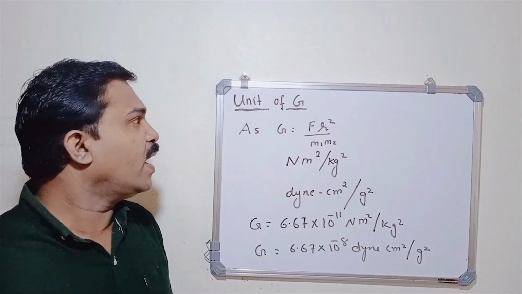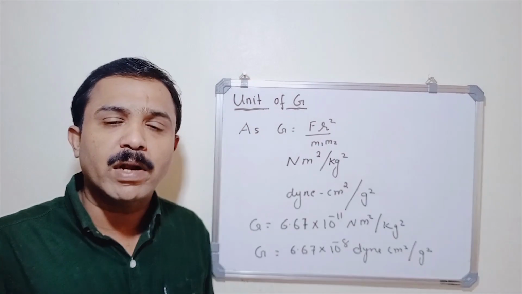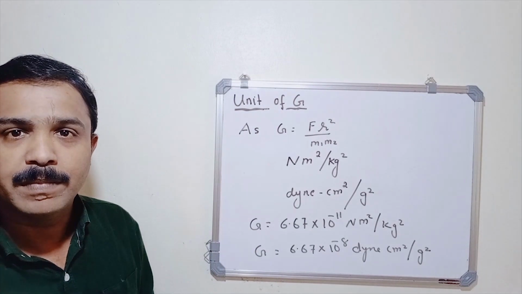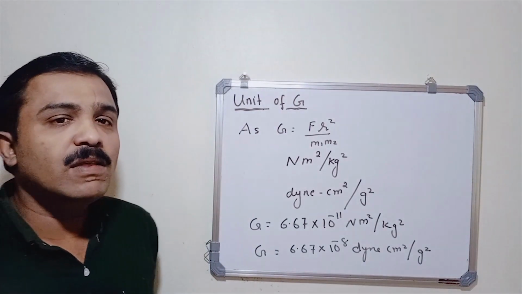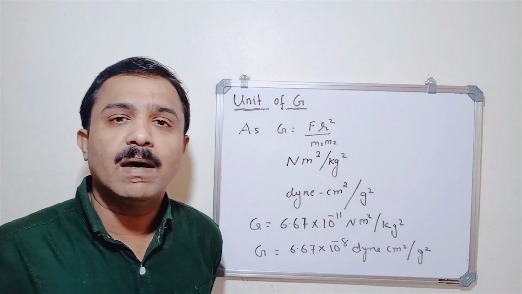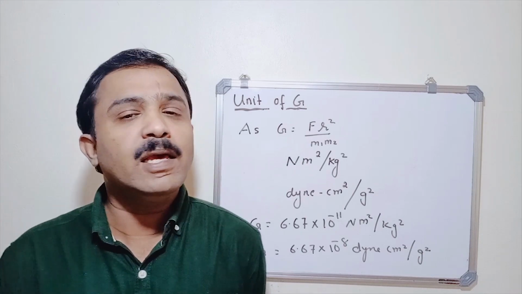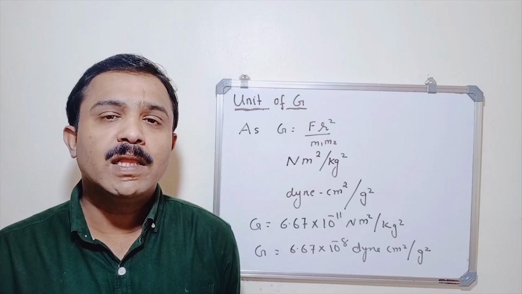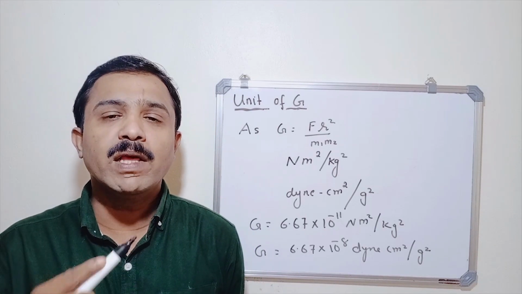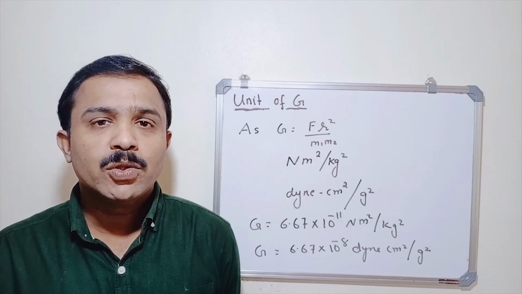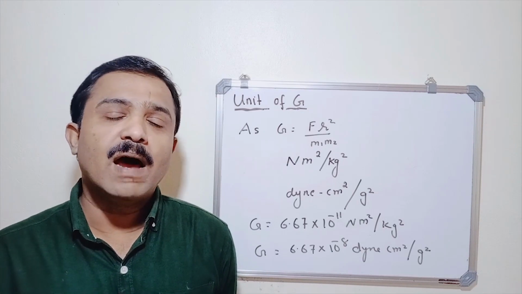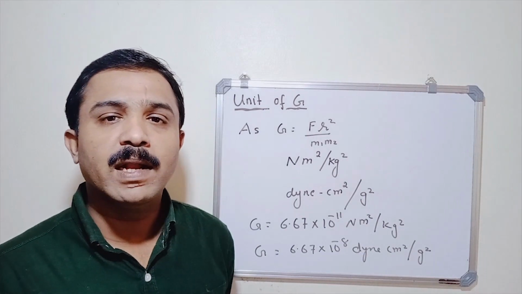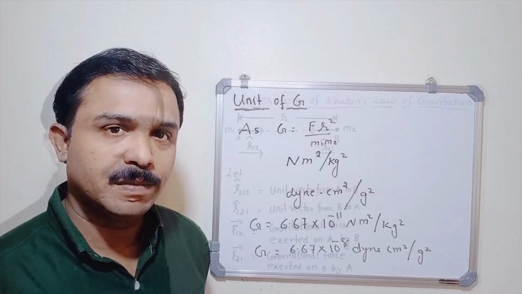Now let us see why gravitational constant is called a universal gravitational constant. Because its value does not depend upon the nature and size of the body, and also it is independent of the medium in which the bodies are placed. So that is why G is called a universal gravitational constant.